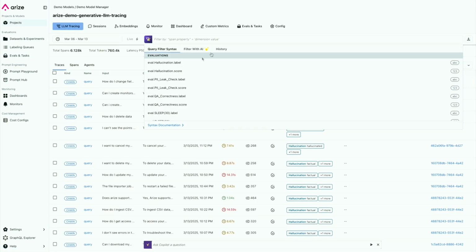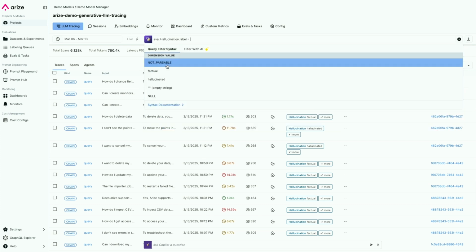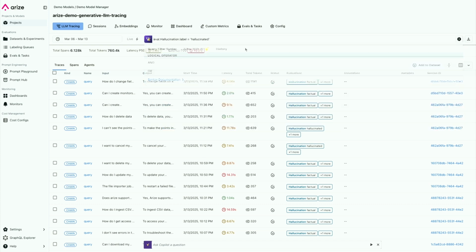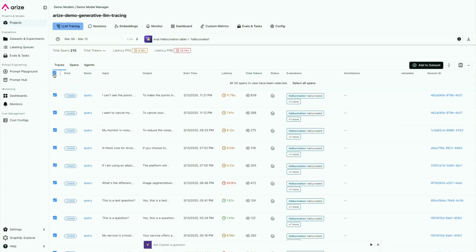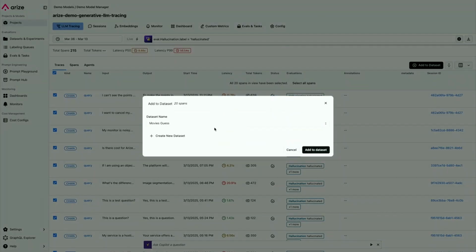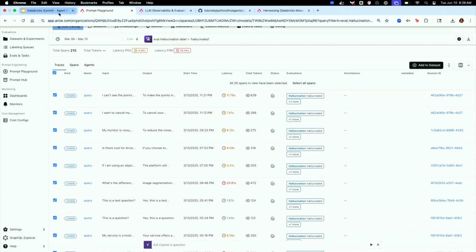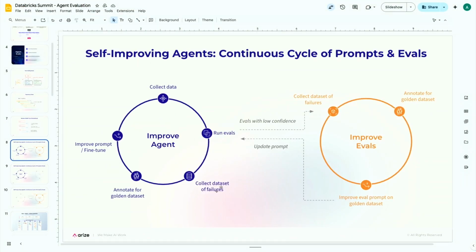So in this case, I can grab every single thing where the application's actually, let's say, hallucinated. And I can decide to go grab all of those, add those to a data set. And what this does is it starts to create a data set of failures for me to then go iterate on. So I'm taking my data from production, moving that into workflows where I'm collecting a data set of failures.